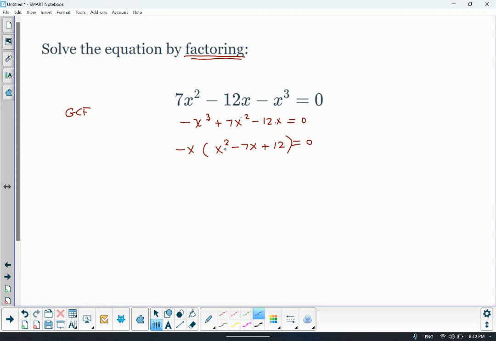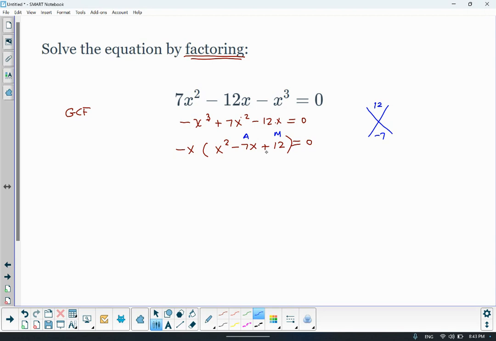So it's still not factored totally. We have that GCF out, that's one factor, but now we want to factor this other piece, and it's a trinomial with the leading coefficient 1, so we use the x game. We're looking to find two terms that add to the middle and multiply out to 12. So we put 12 here, and we put the negative 7 here. Notice that there's a positive here.